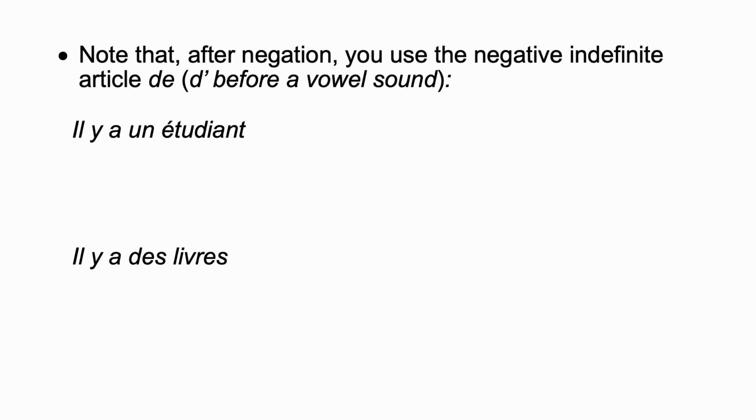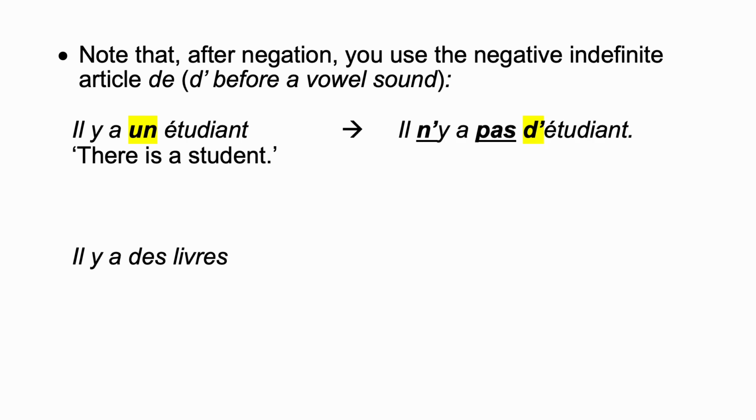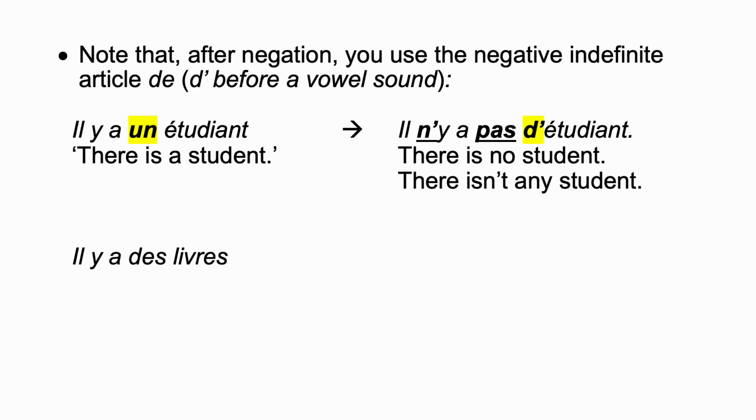Note that after negation, you use the negative indefinite article de, or d apostrophe before a vowel sound. Consider il y a un étudiant. Il y a un étudiant means there is a student. The negation of il y a un étudiant will be il n'y a pas d'étudiant. Repeat, il n'y a pas d'étudiant. Which means there is no student, or there isn't any student, or there isn't a student.